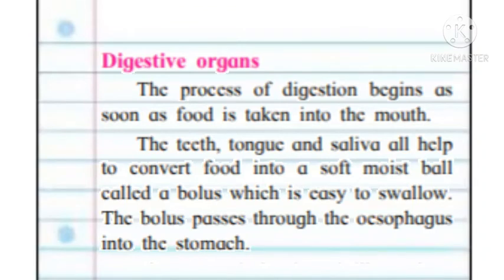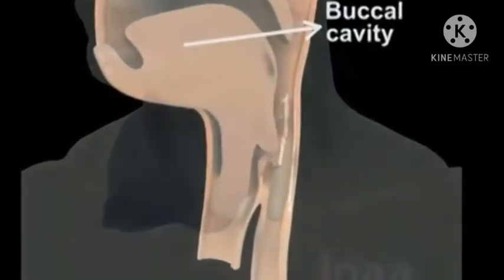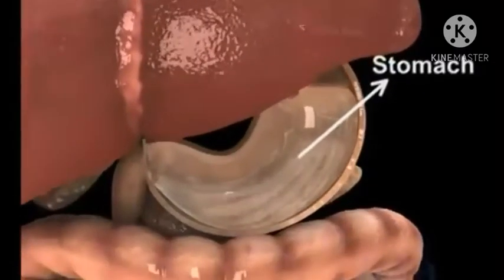Digestive organs. The process of digestion begins as soon as food is taken into the mouth. The teeth, tongue, and saliva all help to convert food into a soft, moist ball called a bolus, which is easy to swallow. Swallow means to pass through. That bolus can easily pass through our throat. The bolus passes through the oesophagus into the stomach.